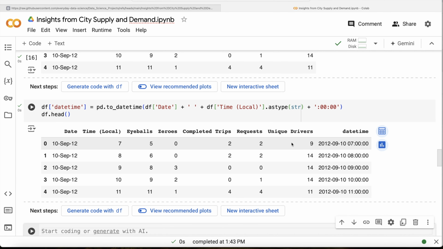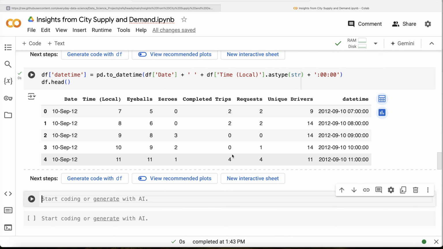Then what we have is the date time column, and then let's perform the rolling sum. But to perform that rolling sum, there is one additional step that needs to be done: right now the index of this data frame is 0, 1, 2, 3. What we can do is set this column date time as the index, because then only the rolling function will work.